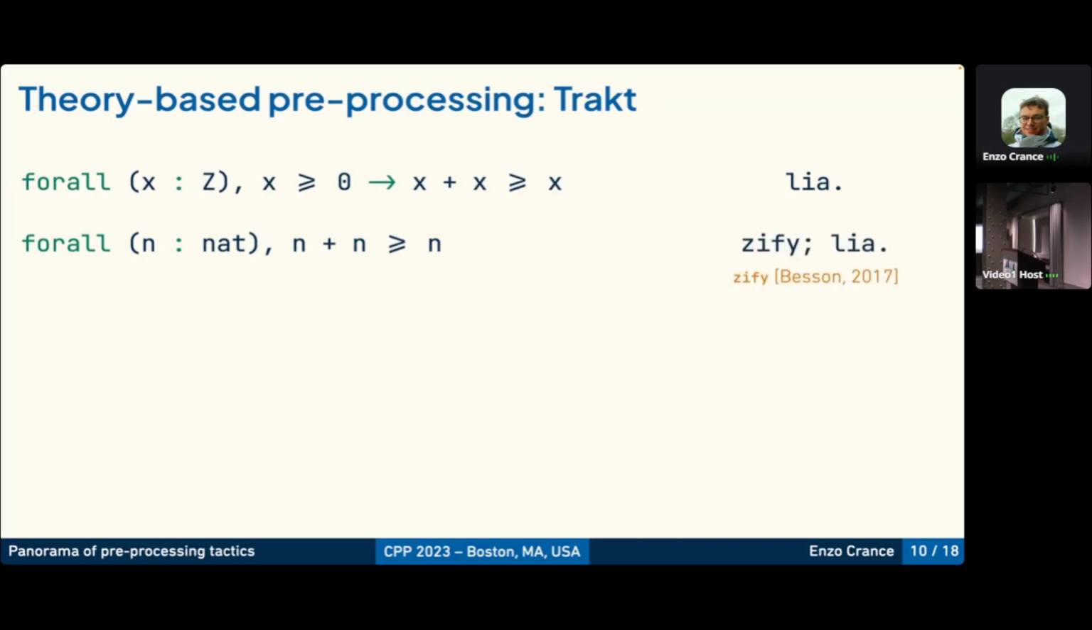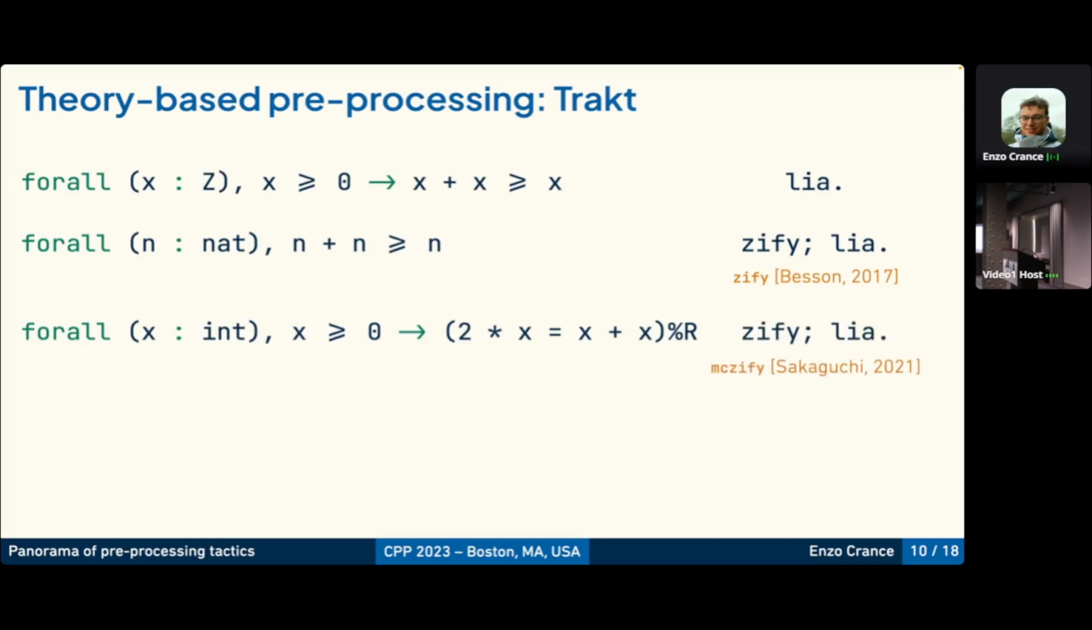It's okay with LIA thanks to the Zify preprocessing tactic, which is specifically tailored for LIA. Now, if we take another implementation on the type int in the mathcomp library, it's not in the standard library anymore. So Zify could not preprocess it, but there's another layer above Zify called MCZify, which allows to prove this goal successfully.